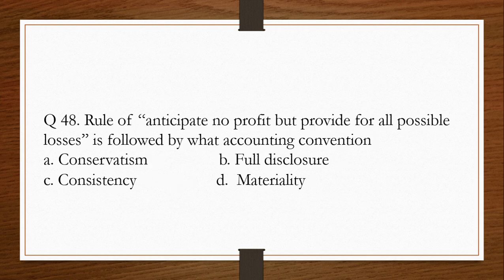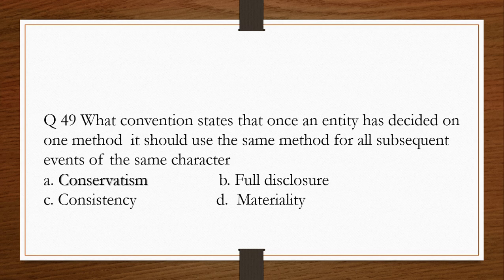Question number 48. Rule of anticipate no profit but provide for all possible losses is followed by what accounting convention? A. Conservatism, B. Full disclosure, C. Consistency, D. Materiality. The answer is A. Conservatism. Question number 49. What convention states that once an entity has decided on one method, it should use the same method for all subsequent events of the same character? A. Conservatism, B. Full disclosure, C. Consistency, D. Materiality. The answer is C.